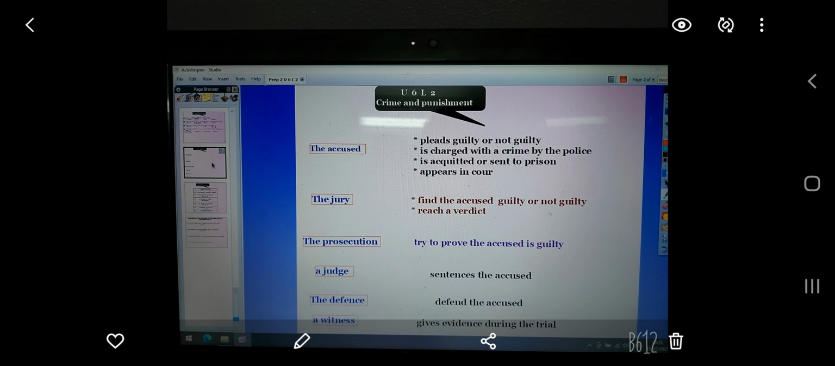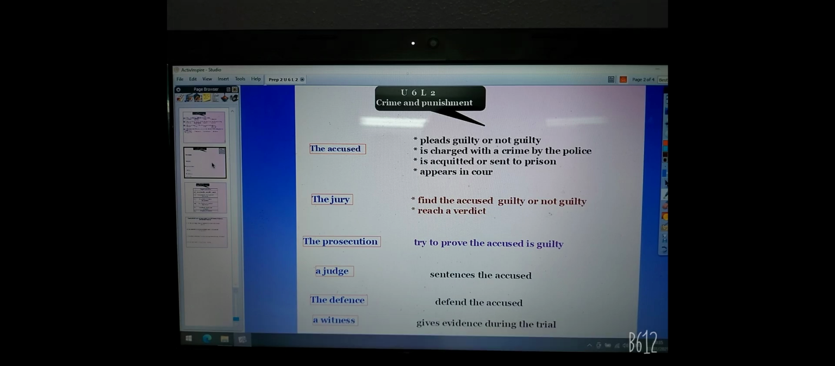After this, we have the judge. The judge is the person who sentences the accused. He is the person who gives him the punishment. After this, we have the defense. The defense is the person who defends the accused. It's so easy. The last one, we talked about it before, a witness. A witness is the person who gives evidence during the trial.